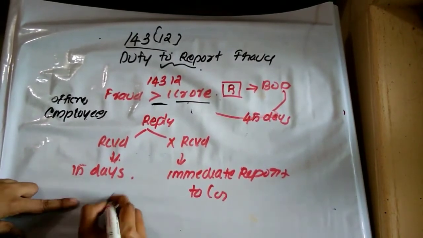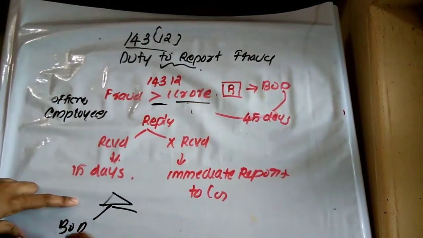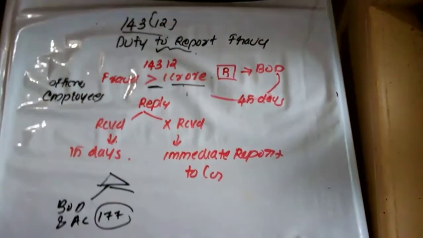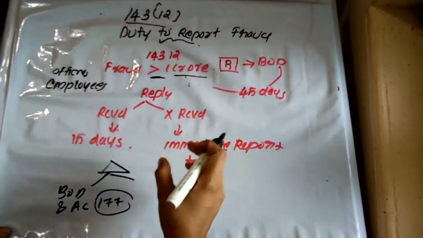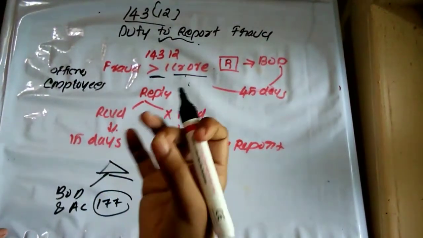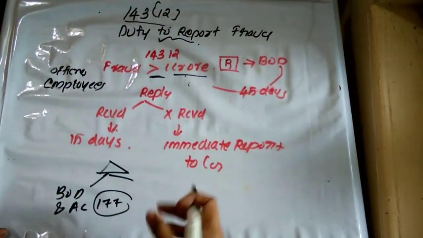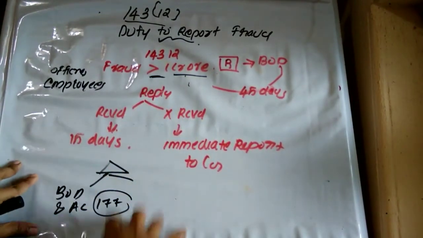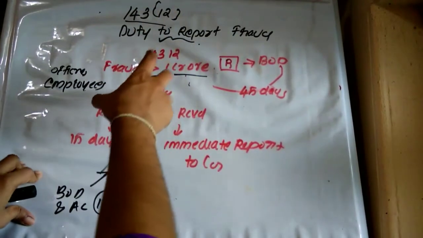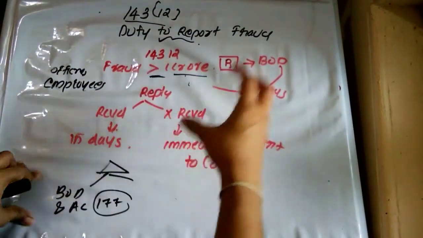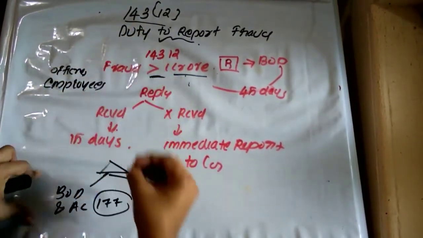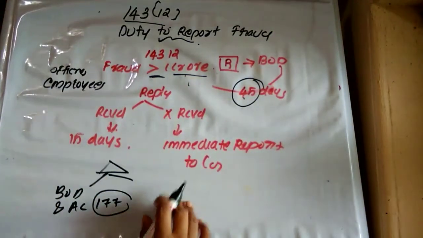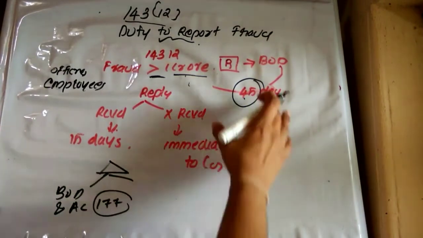In some companies, they have a board of directors as well as an audit committee under section 177. So they have to forward the copy of the report to the board of directors and audit committee as the case may be. For what are they forwarding that report? So as to obtain their reply, their recommendations, their observations, etc. So it is the responsibility of the board of directors and audit committee of the company: if they receive any report from the auditor stating a fraud where the fraud amount is more than 1 crore, they have to reply to the auditor within a period of 45 days. That is, they have to provide their recommendation and observation within 45 days.